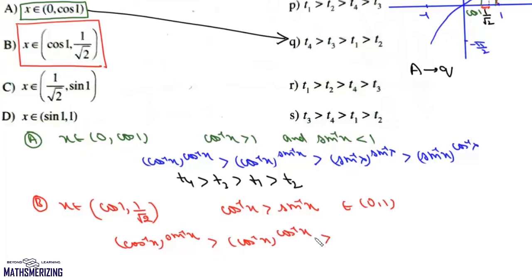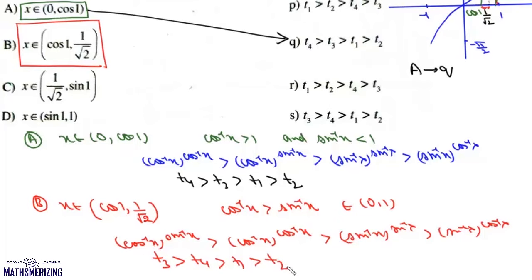Now we have sin inverse x to the power sin inverse x and cos inverse x. Now again sin inverse x is less than cos inverse of x, so we'll write sin inverse x to the power sin inverse of x will be greater than sin inverse x to the power cos inverse of x. So here in this case, cos inverse of sin x is T3. It is greater than cos inverse of cos x, T4, sin inverse of sin x, T1, and sin inverse of cos x, T2. So the condition here will be T3 is greater than T4 is greater than T1 is greater than T2. So this B matches with S.